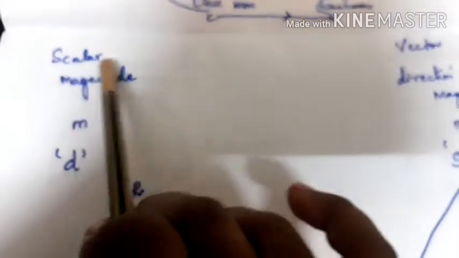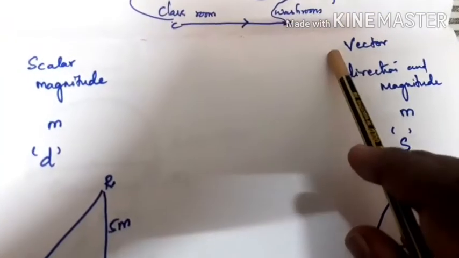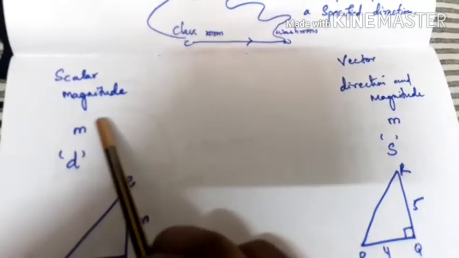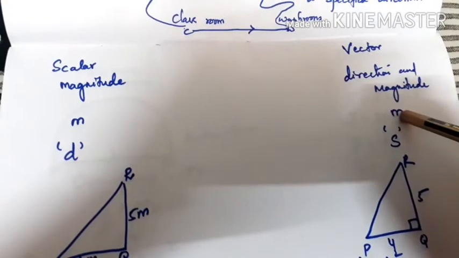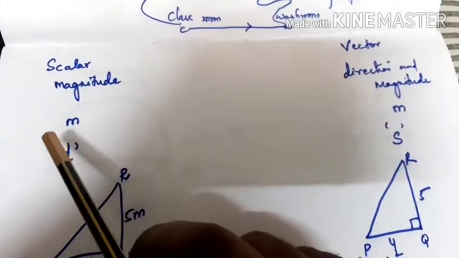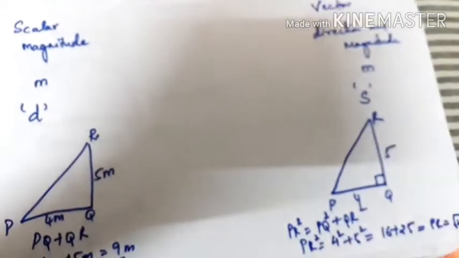Distance is a scalar quantity. Why? Because it has only magnitude. Displacement is a vector quantity. Why? Because it has both magnitude and direction. So distance is measured in meter, whereas displacement is also measured in meter. Distance is denoted by D, whereas displacement is denoted by S.